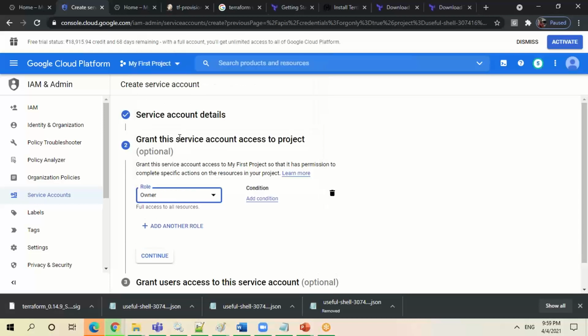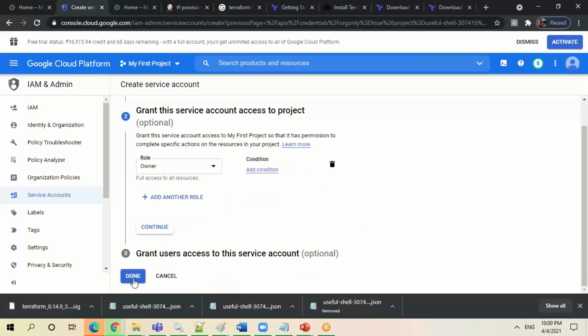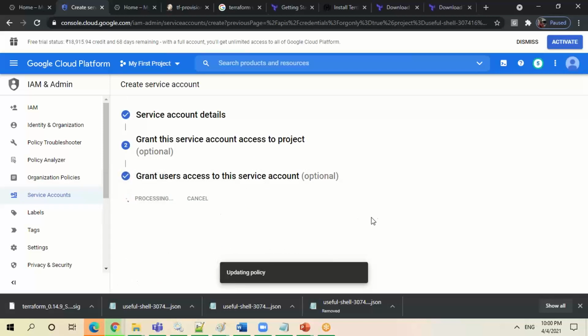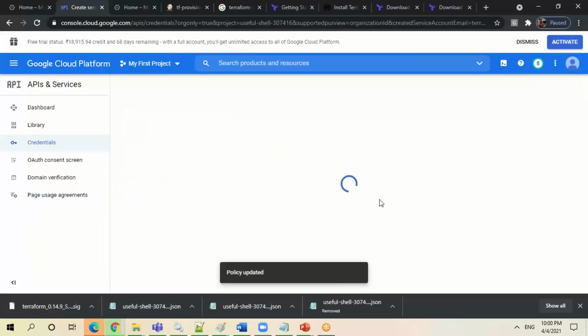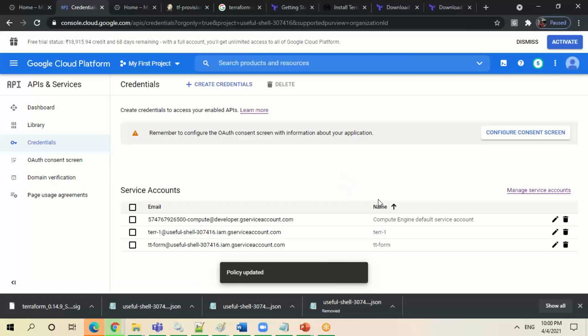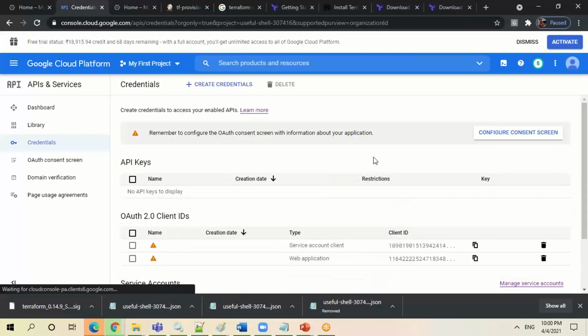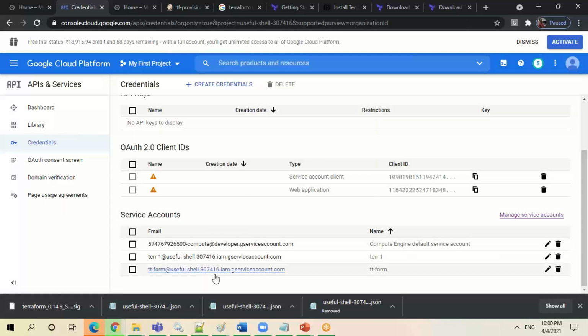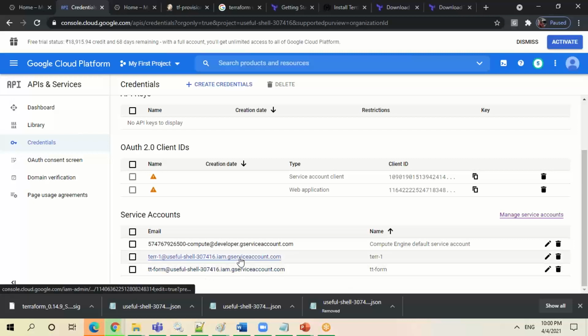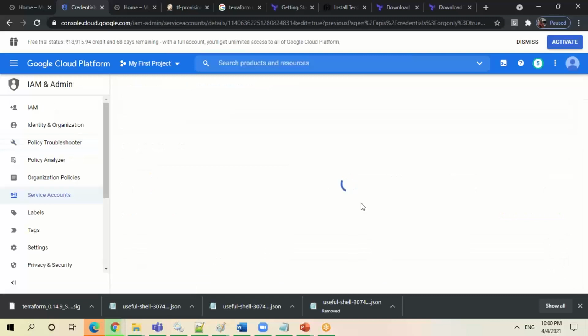Like in AWS, it is full access, basically administrator access. So let me give that full access, grant access, then done. Once you create it, this is the one which I have created. So you can download the key. Go to this account.